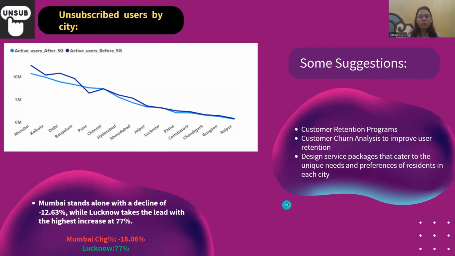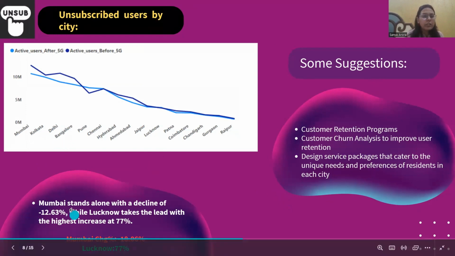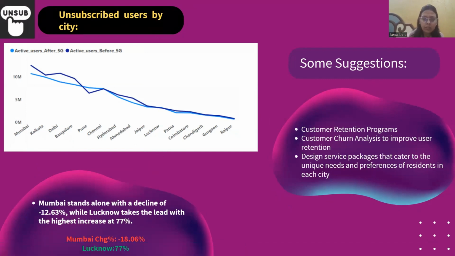In the same manner, let's look at the unsubscribed users by city. Here in the line chart, we can see Mumbai is the only city which has a decline of 12.63%, while Lucknow takes the lead over here and increases by 77%.